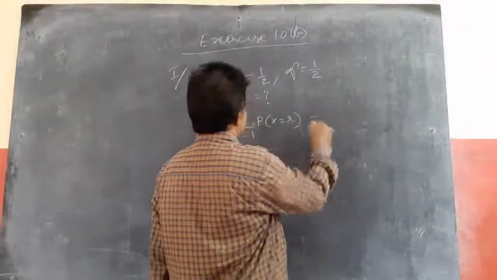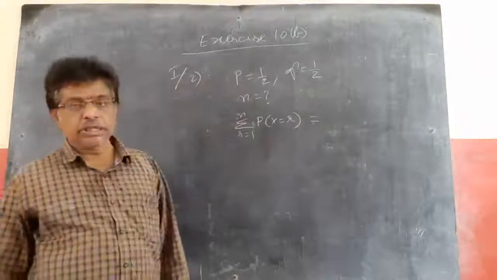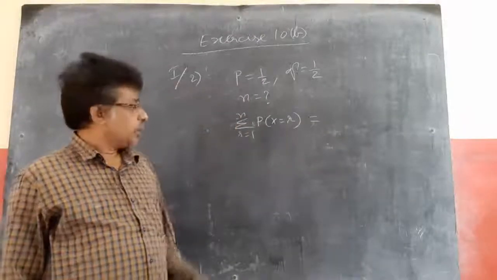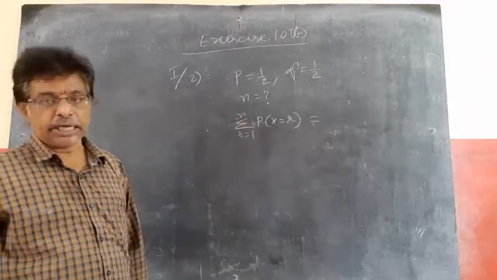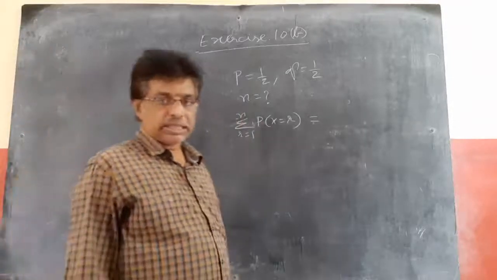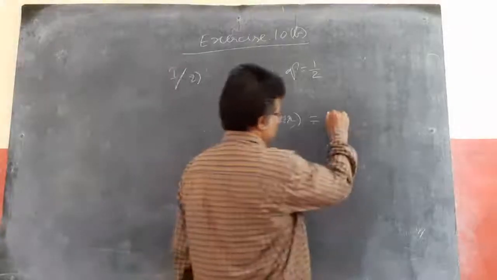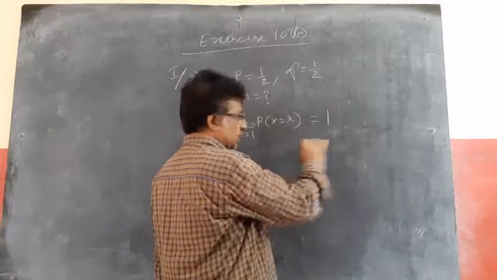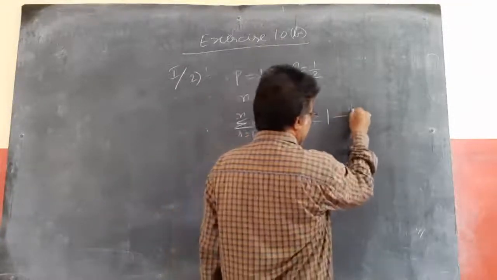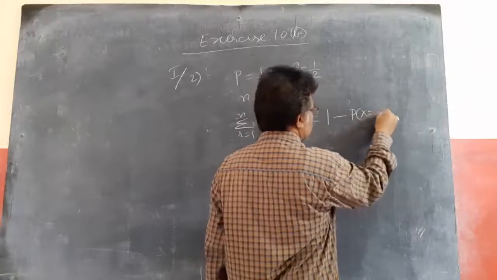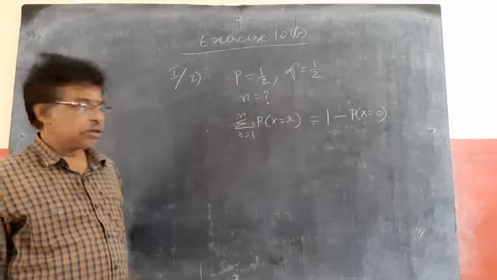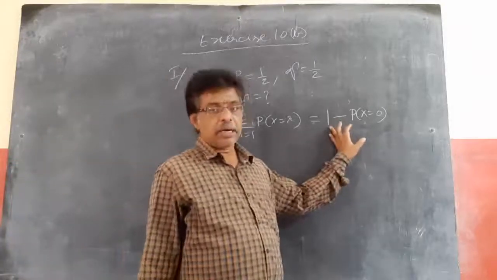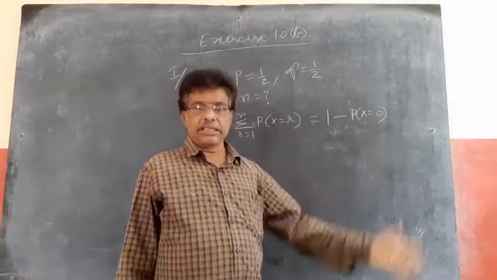But we know that for r equal to 0 to n, the probability of success forms a binomial distribution, so the sum is equal to 1. Total probability is always 1. So instead of writing 1, 2, 3 and so on and adding together, I can write 1 minus P of x equal to 0 to get at least one head. P of x equal to 0 means no head. Total probability 1 minus no head gives me at least one head.